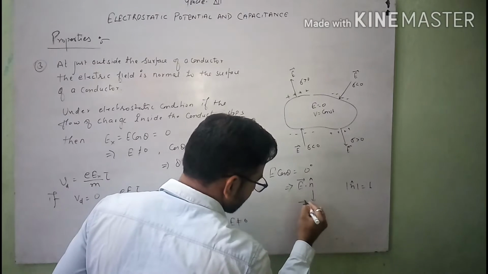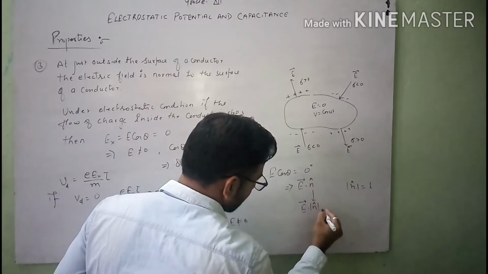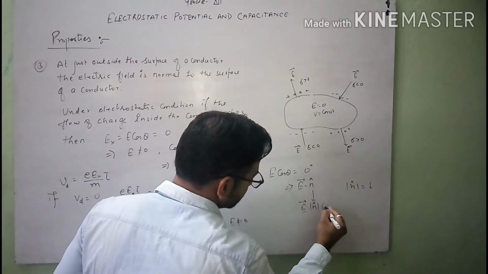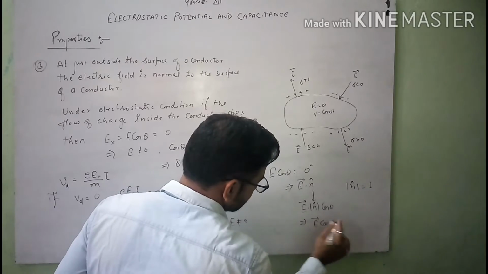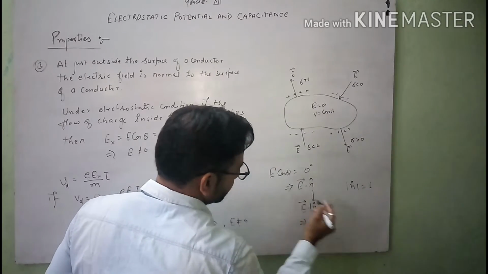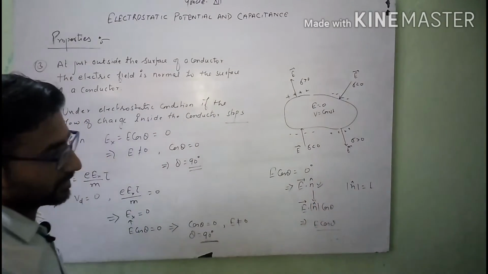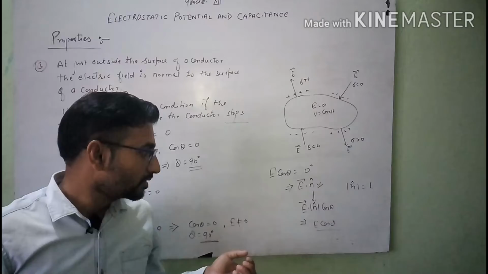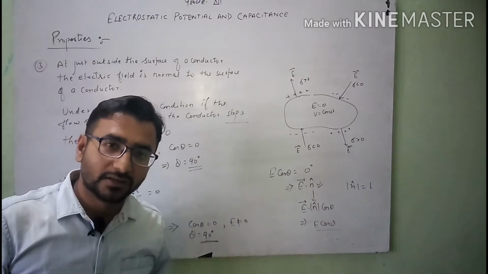So we can write vector E dot mod of n cap. After that, the angle between these two is theta, so E cos theta is the answer. And n cap is the normal unit vector along the area vector, meaning the direction of n cap is the same as the direction of the area vector.